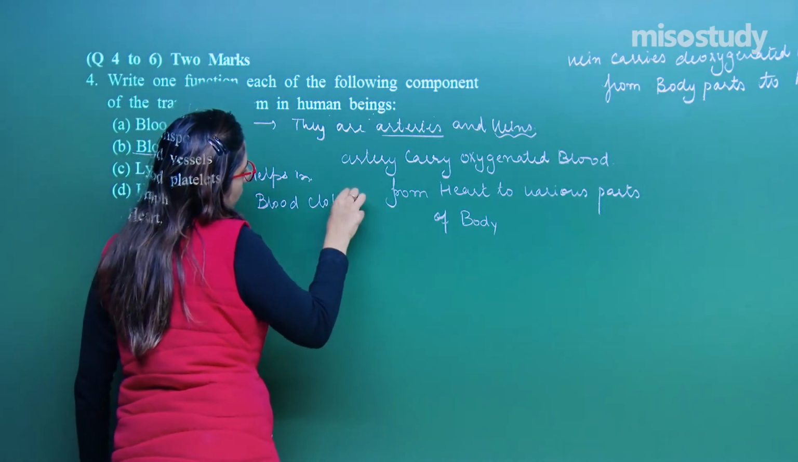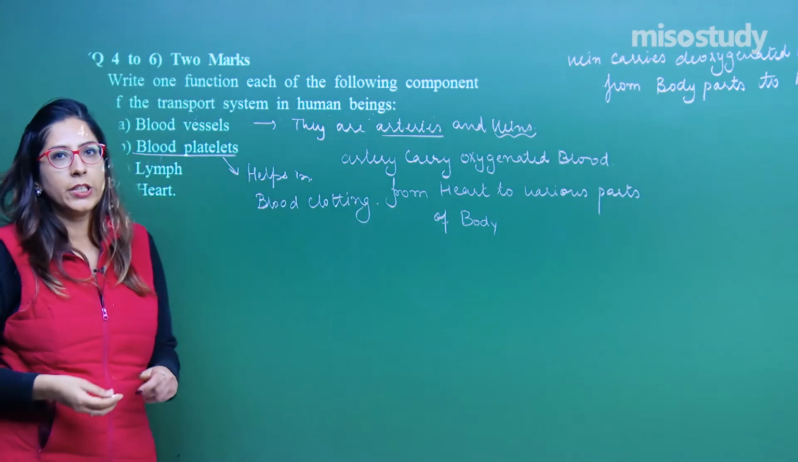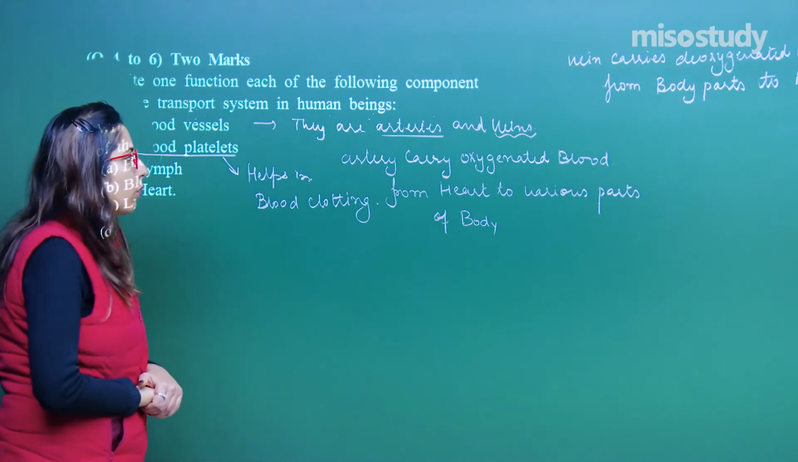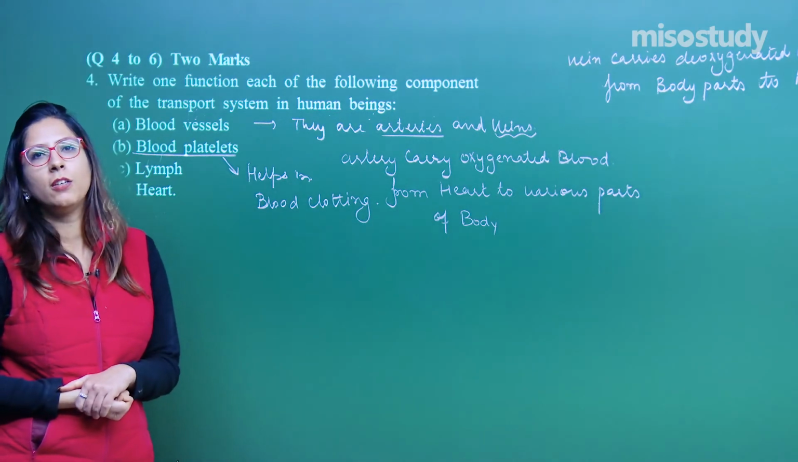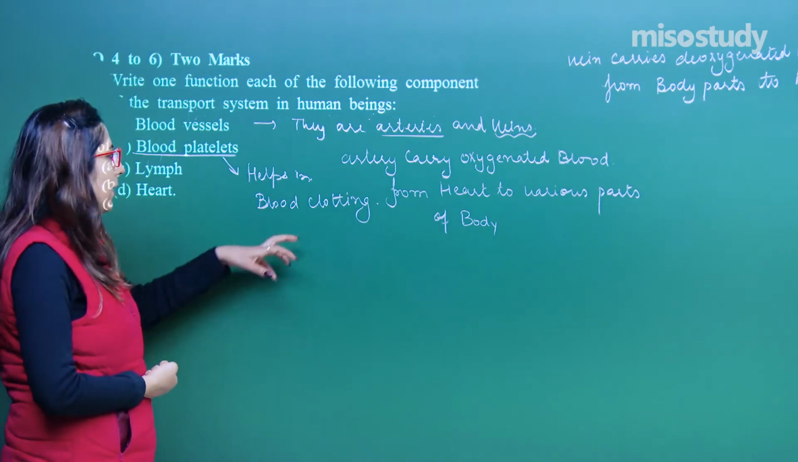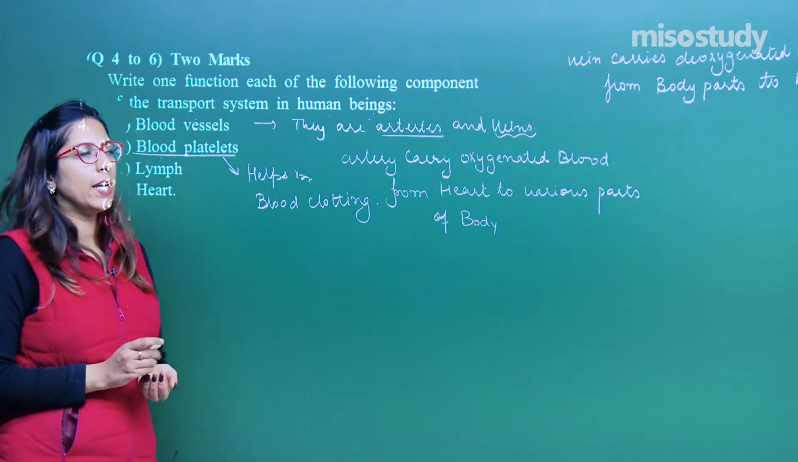Just imagine a situation if this system is not working in your body. In that condition, if you experience any injury, a large amount of blood will be lost from your body from that cut, because in that case no clotting can happen. Now, the C indicates lymph.